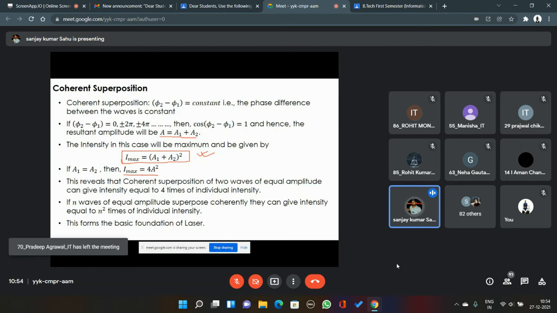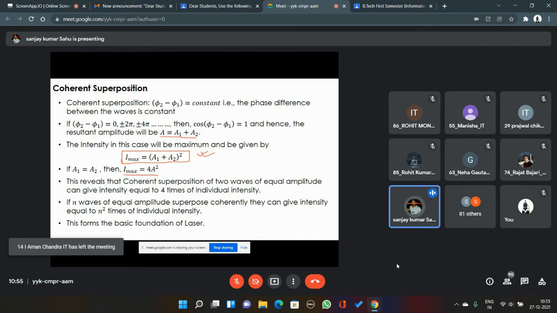This is the basic idea about laser. Laser means light amplification by stimulated emission of radiation, where we try to superpose n number of waves traveling in a certain direction coherently so that the total intensity will be equal to n square times the individual intensity, and out of which you tap out some power, you tap out some light. So that's the basic principle of laser.